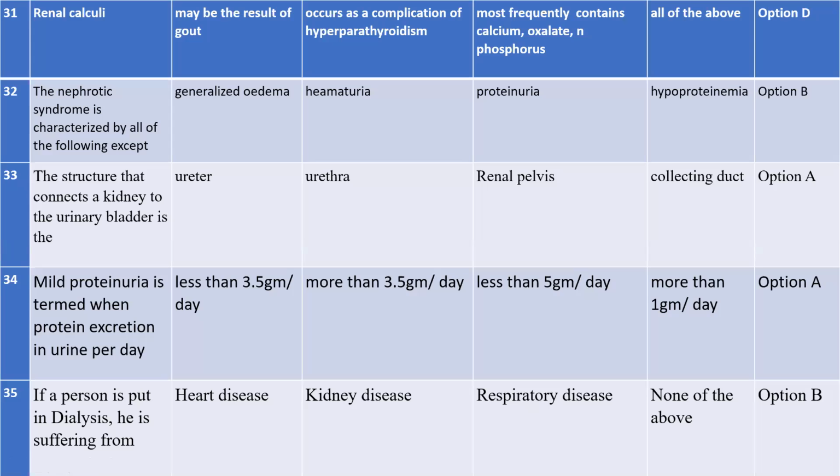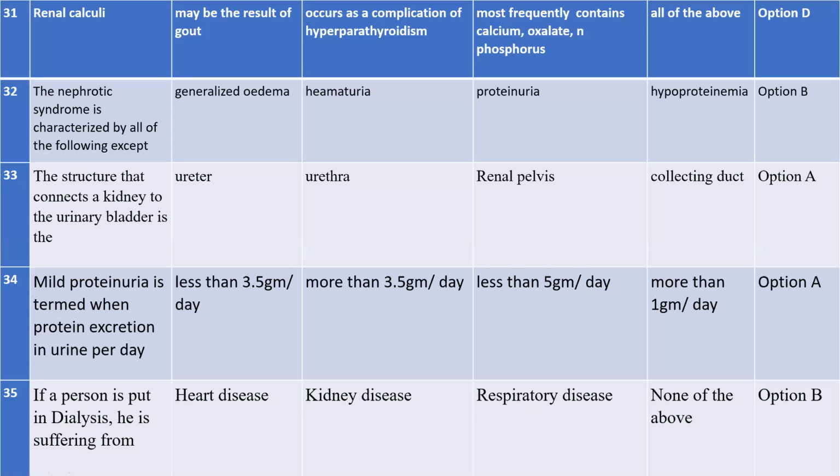Renal calculi may be the result of GOT. It occurs as a complication of hyperparathyroidism, and most frequently it contains calcium, oxalate, and phosphorus? And the answer is all of the above. So what was the other name of renal calculi?